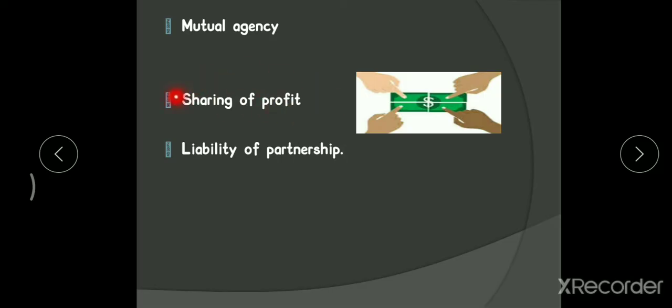Sharing of profit is another important element of partnership that should be agreed. The agreement between the partners must be a sharing of profits and losses of a business. As in the above definition, we have seen that the Partnership Act describes it as a relationship between persons who have agreed to share the profits of a business. The sharing of losses is implied. Whatever benefit you get from the business should be shared among the partners. Thus the sharing of profit and losses is a very important concept that has to be clearly mentioned in your agreement.